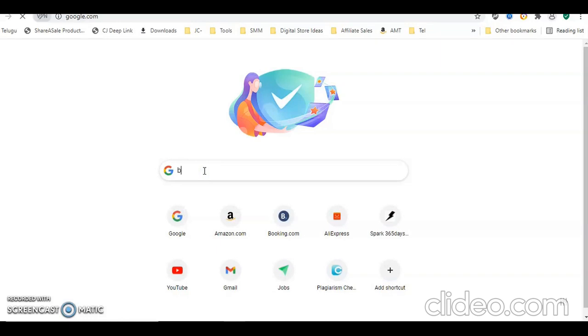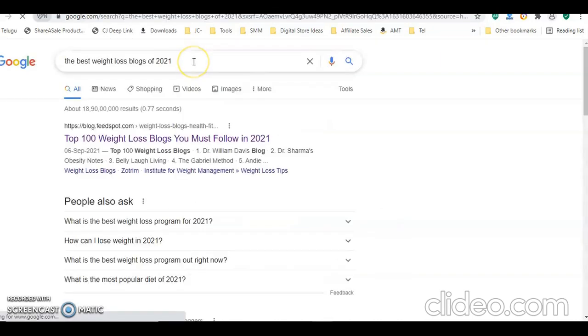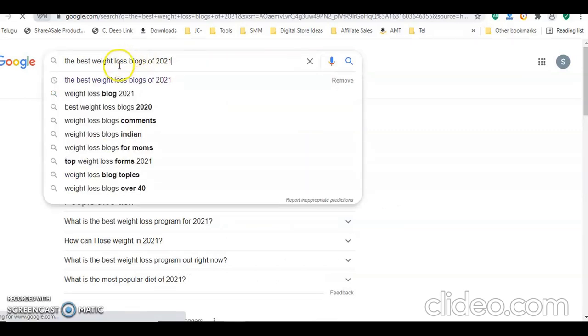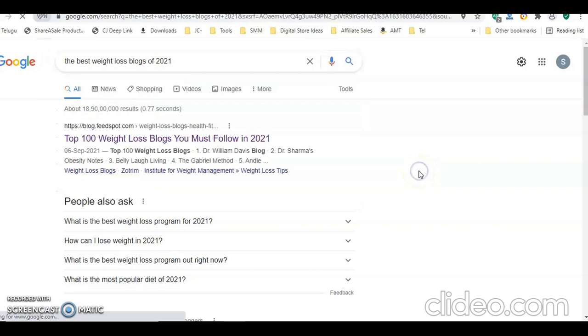Here you can type in Google, the best weight loss blogs of 2021 in this year. What are the best blogs? It will give the results in such a search results page.